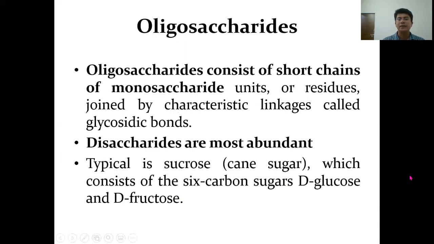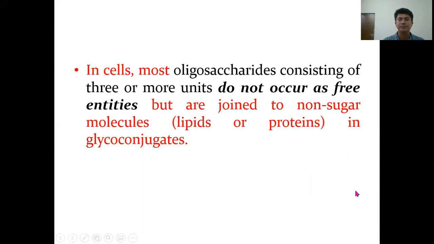Oligosaccharides are another kind of carbohydrate. These consist of short chains of monosaccharides which are linked to each other by glycosidic bonds. Among these, disaccharides are the most abundant, and the typical one is sucrose, also referred to as cane sugar, which is a disaccharide of glucose and fructose. In cells, most oligosaccharides consisting of 3 or more units do not occur as free entities but are joined to non-sugar molecules such as lipids or proteins to form glycoconjugates.